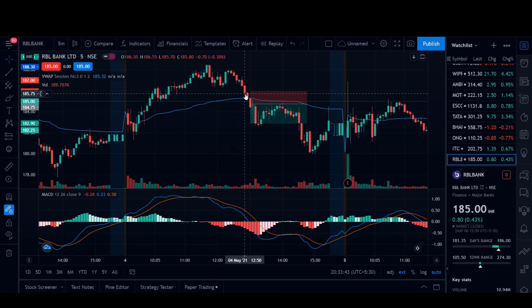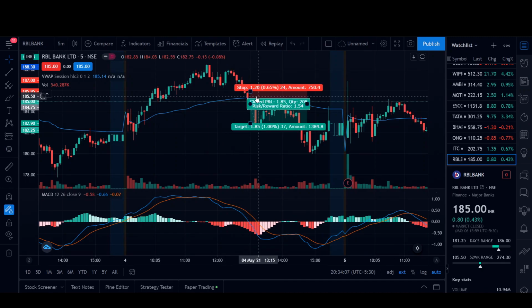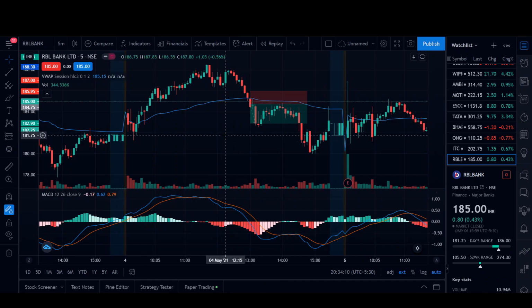So it is very important that you follow the strategy and you follow the entry signals and wait for 5 minutes to enter. Because if you don't follow it, what could have happened is that RBL Bank could have taken a reversal from this point and it would have hit your stop loss and you would have gotten a very bad loss. Right? Some people don't even keep their stop losses.